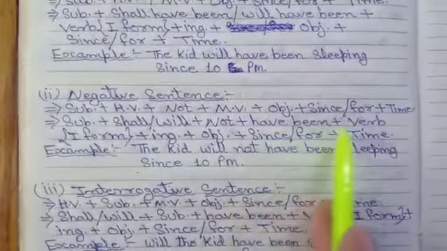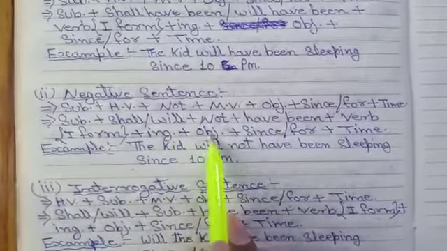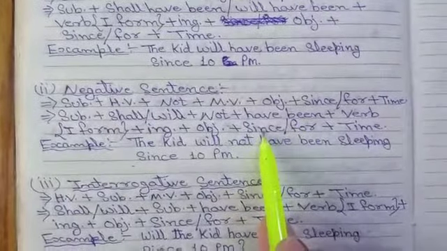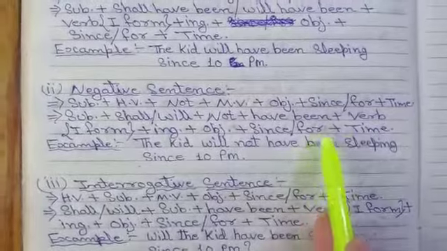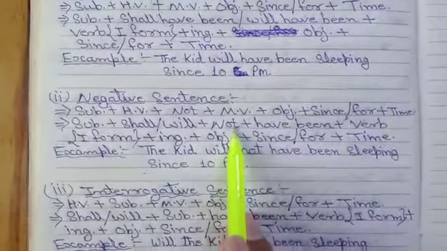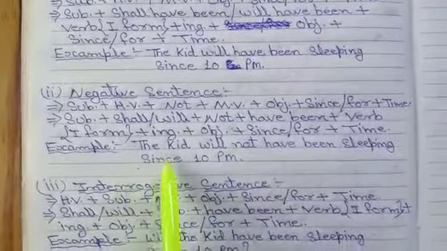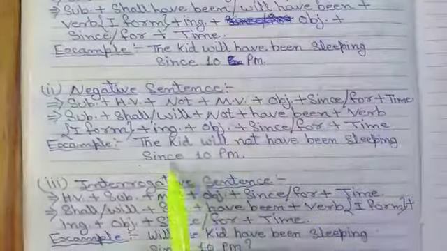Then afterward the main verb remains constant, verb first form plus ing. Then the object, then since or for. As you know, since is used for a definite time period and for is used for an indefinite time period, and at last we add time. So this is the main structure of the negative sentence of future perfect continuous tense. Now see the example: the kid will not have been sleeping since 10 p.m.